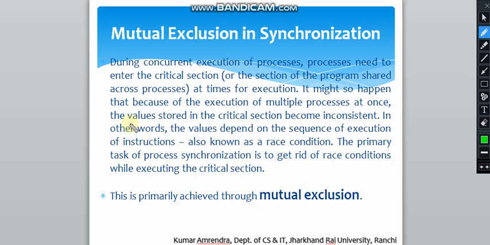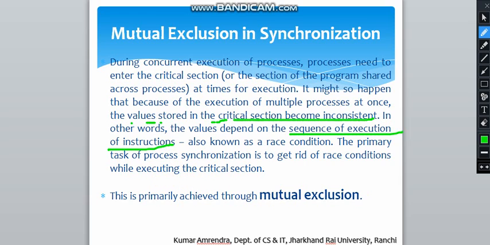So the values which are stored in the critical section become inconsistent. And we can also say, in other words, that the value depends on the sequence of execution of instructions. मतलब किस सीक्वेंस में और किस ऑर्डर में जितने भी इंस्ट्रक्शंस हैं वो फॉलो हो रहे हैं, that is known as race condition. We have seen this in the last video. So the primary task of process synchronization is to get rid of this race condition while executing the critical section.